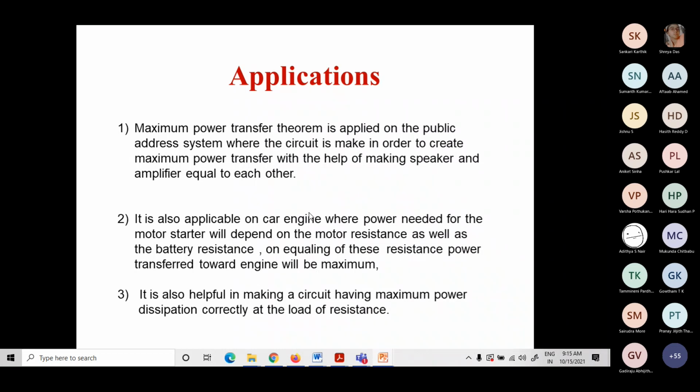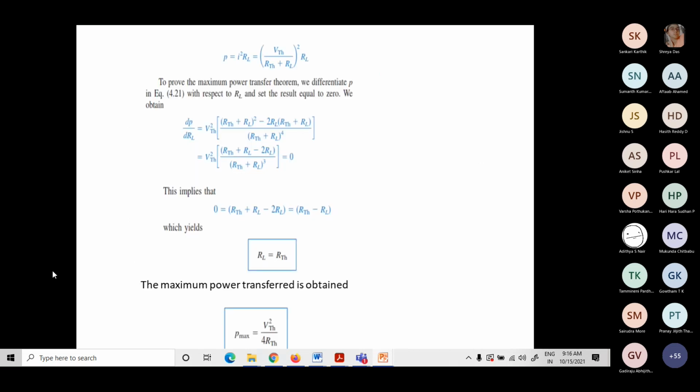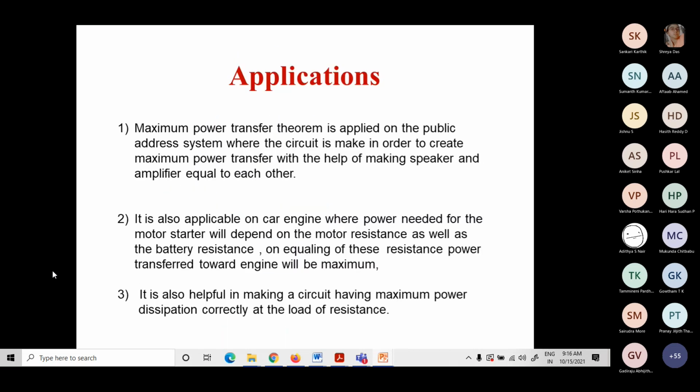So in these cases, I can go for this maximum power transfer theorem. Similarly, take the car engine motor starter. I want maximum power for the motor starter. You will get the maximum power when the motor resistance is equal to the battery resistance. It's also helpful in making a circuit with maximum power dissipation at the load resistance. So this theorem is suitable for these kinds of applications.